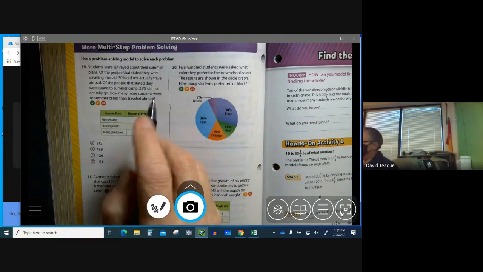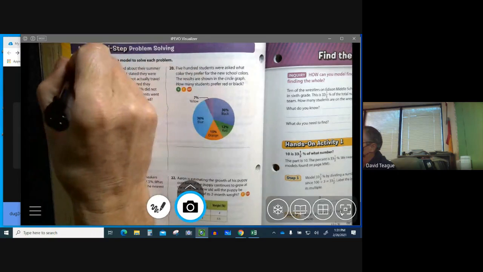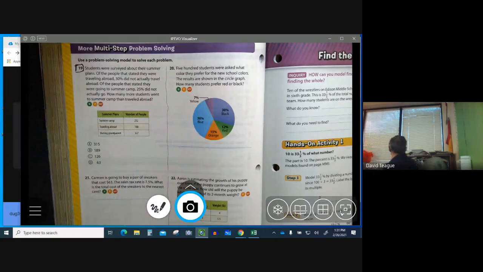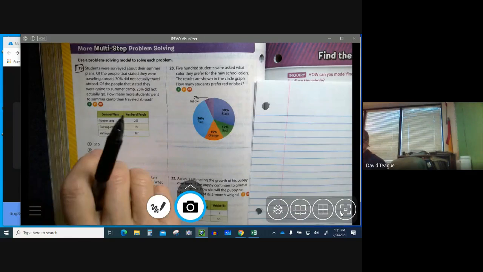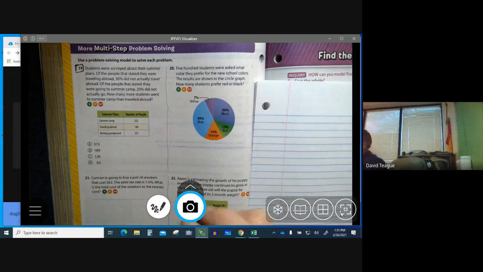Okay, so when we go over here to the test quiz, this question has multiple steps to it, and I'm going to try to explain it as clearly as I can so I don't confuse you. Okay, so let's read through it. And we're going to use CUBES: circle, underline, box, evaluate, and solve.